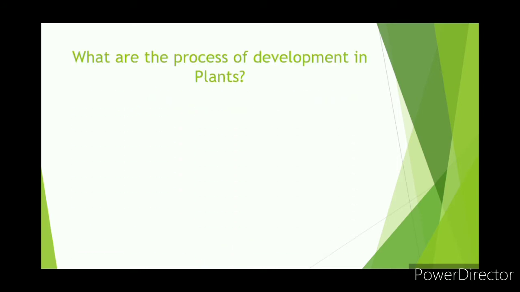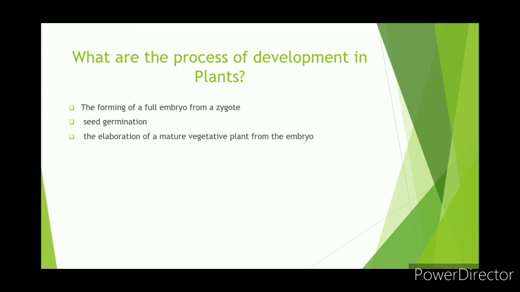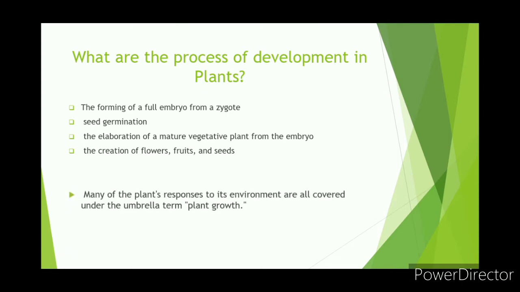What are the processes of development in plants? The forming of a full embryo from a zygote, seed germination, the elaboration of a mature vegetative plant from the embryo, the creation of flowers, fruits, and seeds. Many of the plant's responses to its environment are all covered under the umbrella term plant growth.